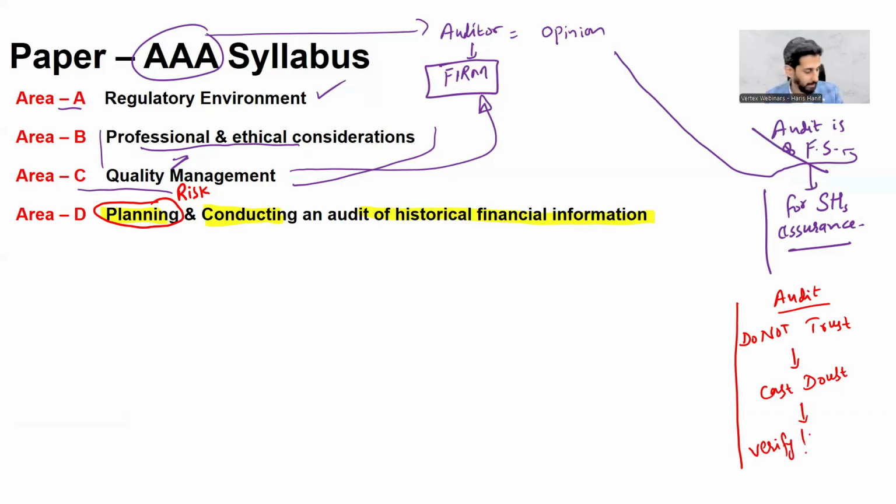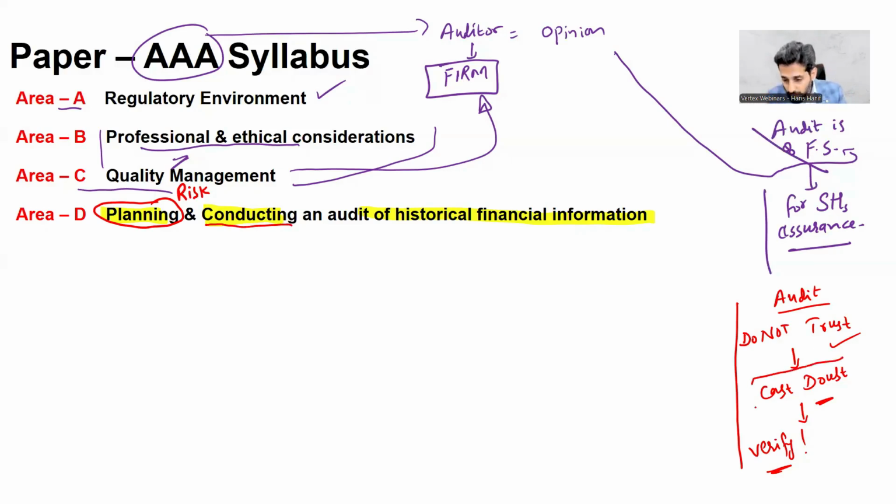Now, let me give you a very simple example. Let's suppose that I have purchased this wristwatch, and I am claiming that this is a watch I have purchased worth $500. So don't trust, cast doubt. You should think that it may be possible that I'm telling a lie. This may not be worth $500. So you need to verify it with evidence. You have to do some procedures, and then you will be able to verify it. Simply, you will see this wristwatch and you will ask for the invoice. So that's called the conduct of the audit.